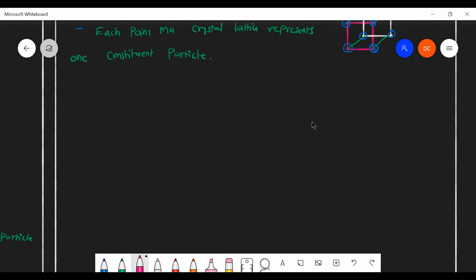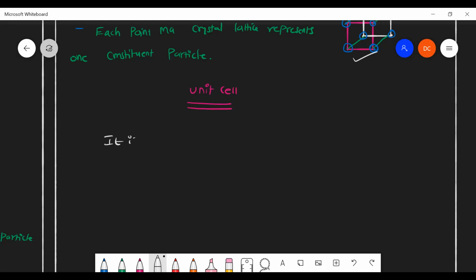The next one is a unit cell. What do you mean by unit cell? Did you hear about this unit cell? This is one unit cell.